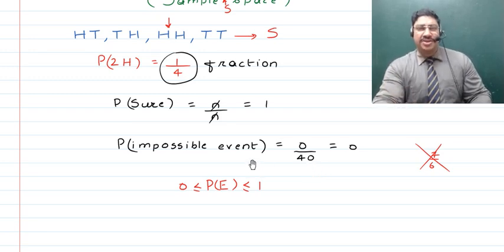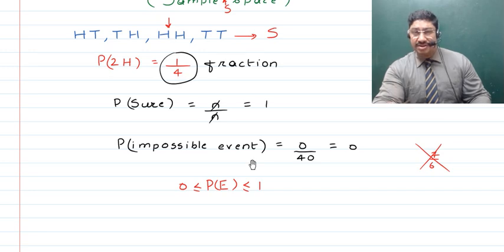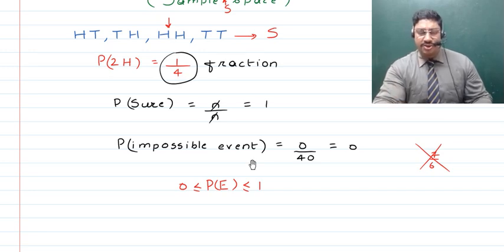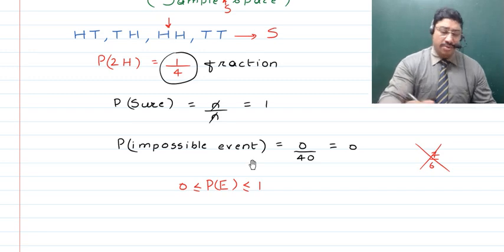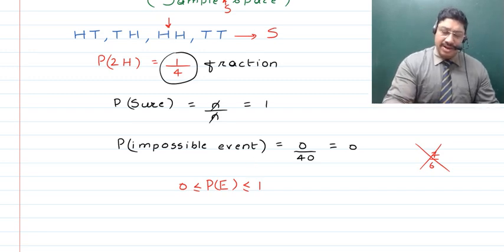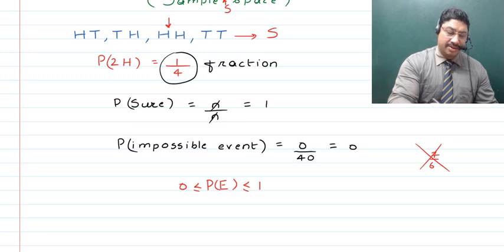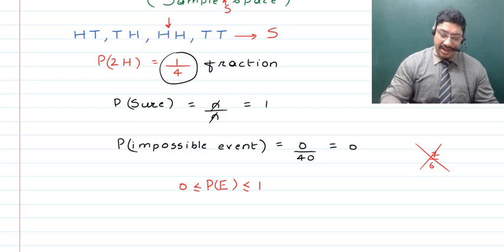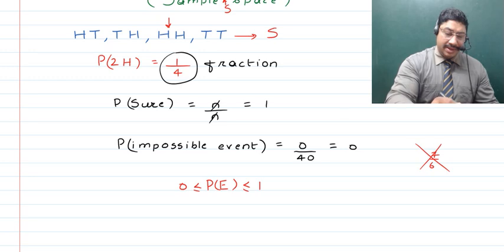Okay, so Rehan, you tell me, is it possible that the probability be minus 0.7? This is a value which is fractional. So is this possible? You say it's possible, it's just not possible. Come on. It has a negative sign before it. That means if we talk about the real number line, then on the real number line, we will have this number on the left side, right? And as it is on the left side of 0, we will say that it is going to be lesser than 0.